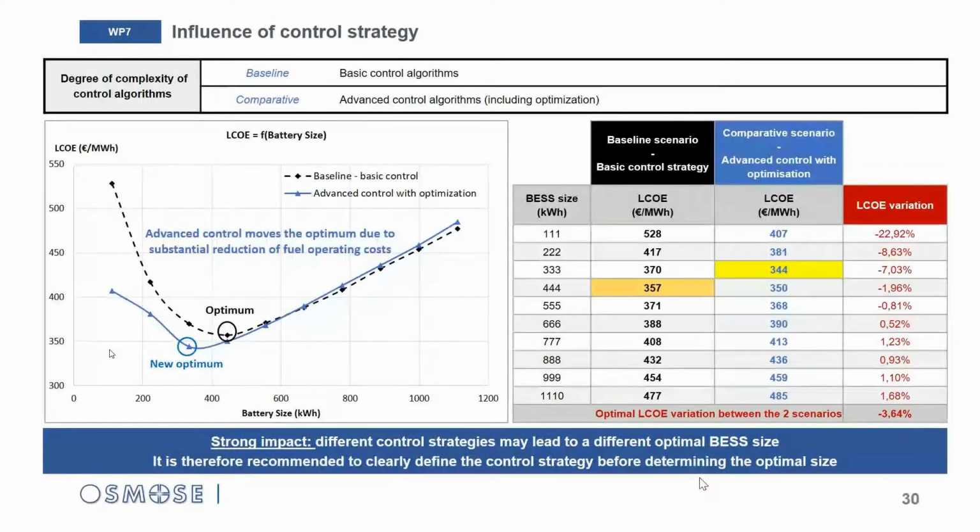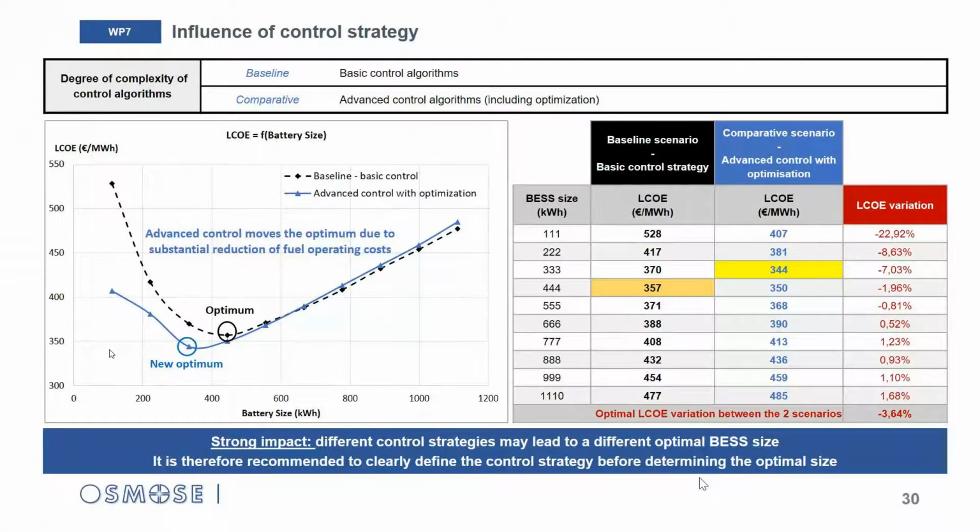Genset is started when state of charge falls to 10%, and stopped when battery state of charge is 30%. And the comparative scenario is performed with a more complex control algorithm, which uses some PV prediction and an optimization software to minimize the use of the fuel generator.